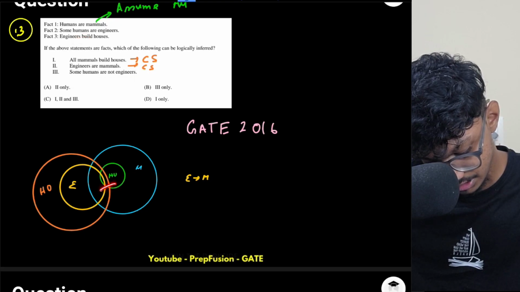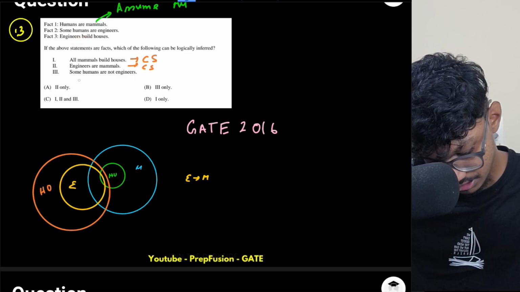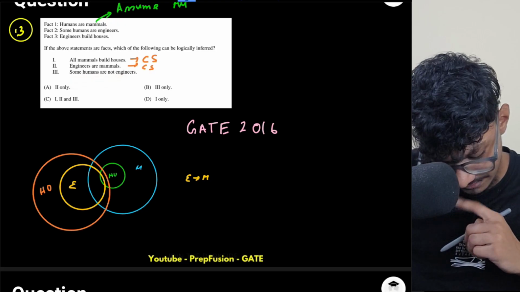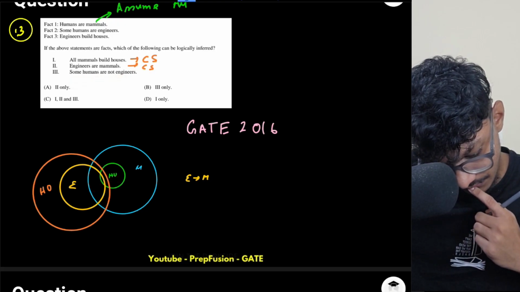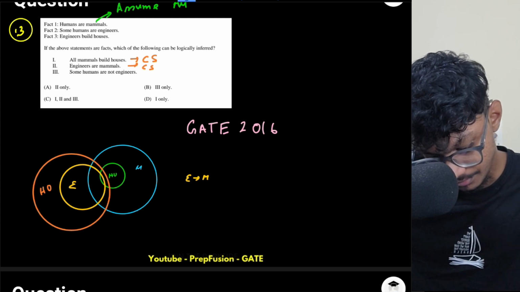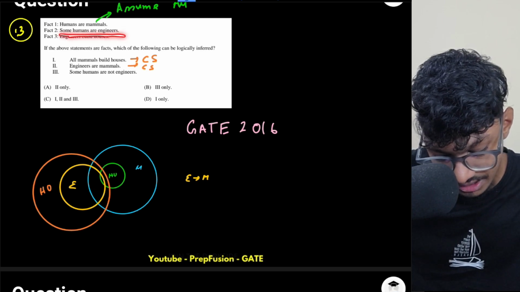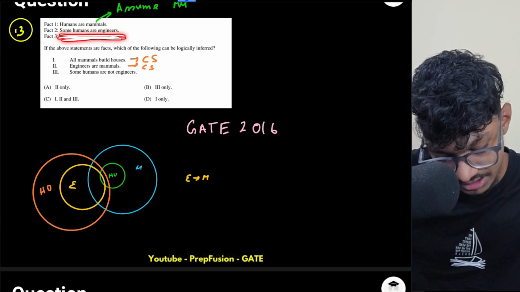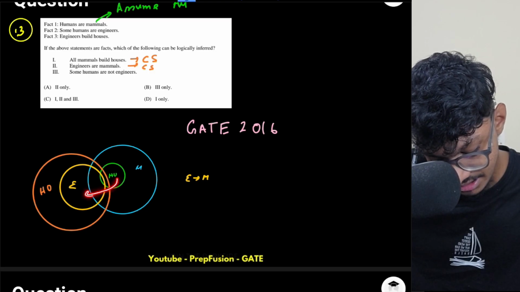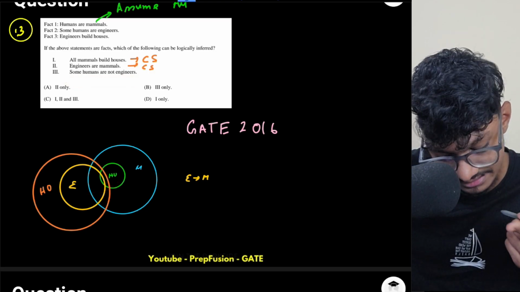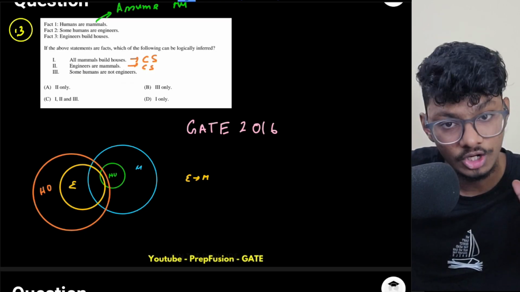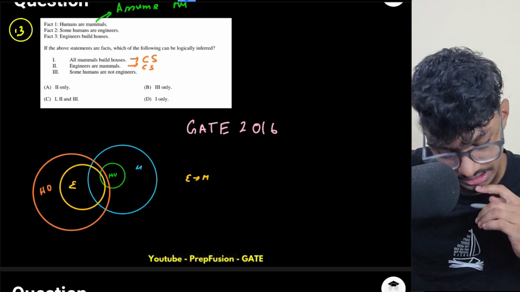Some humans are engineers. Because they have told me some humans are engineers, but here they're telling me some humans are not engineers. So there has to be an uncommon region between engineers and humans.